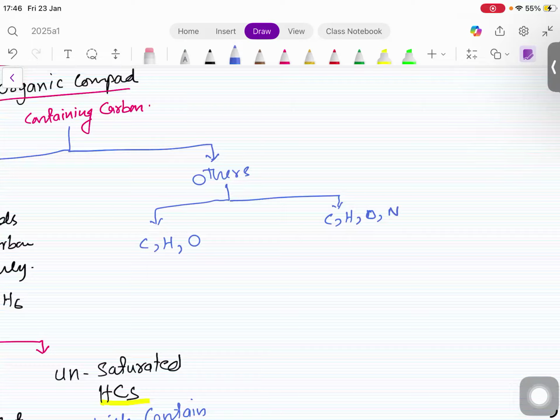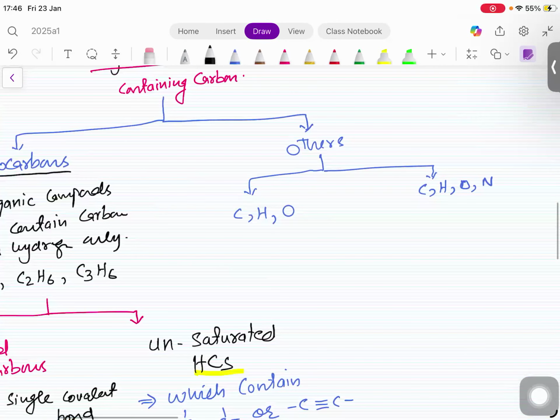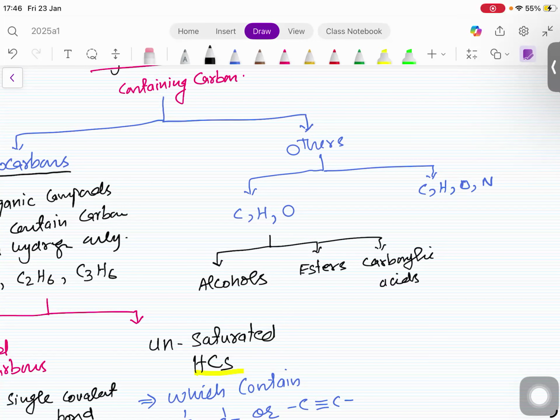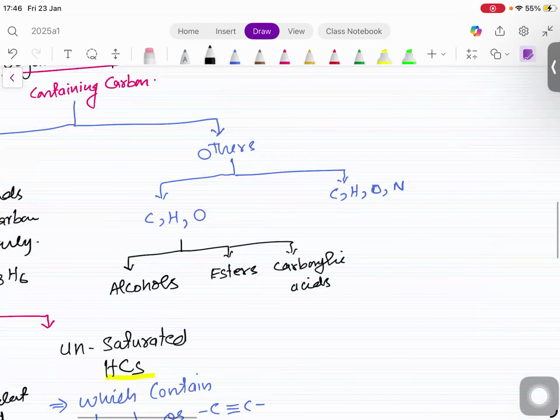There are the 3 famous examples. One of them are known as alcohols. You might have heard about them. The alcohols we use. Esters, carboxylic acids. Okay. And then for this, I hope you know about them, proteins, right?